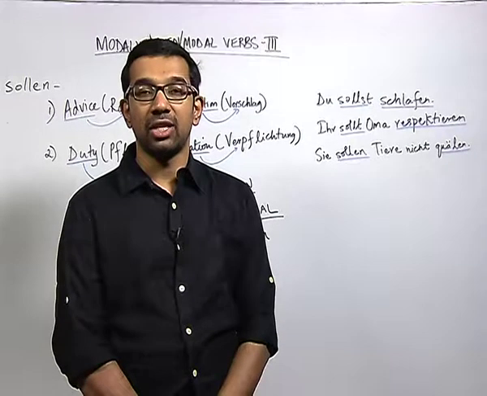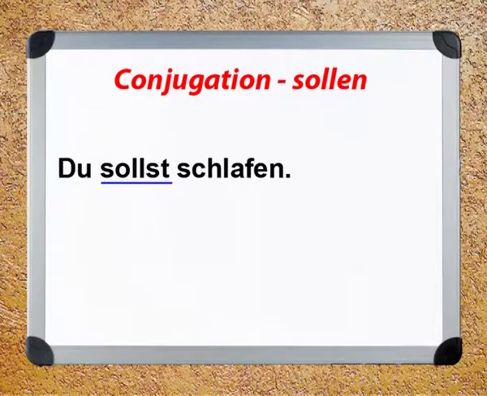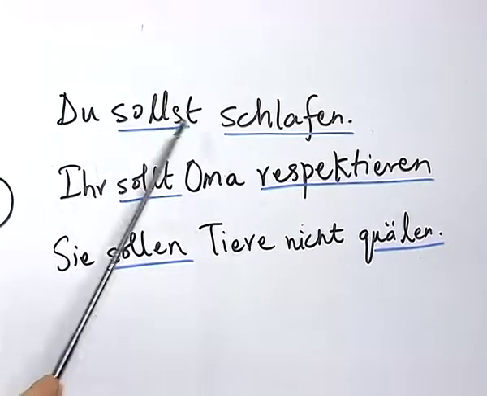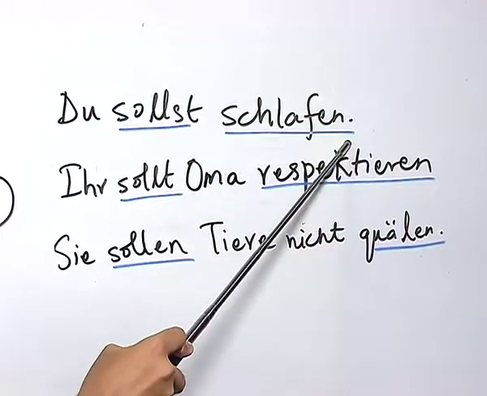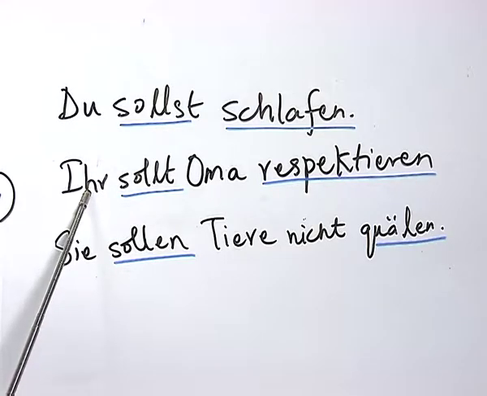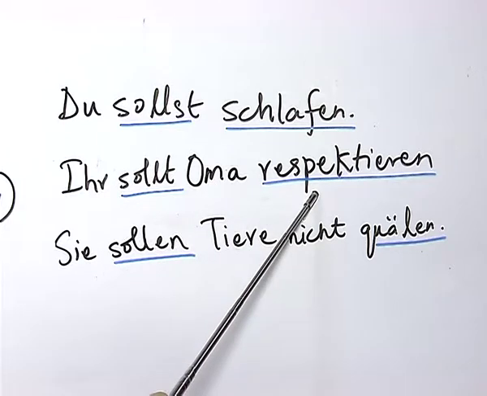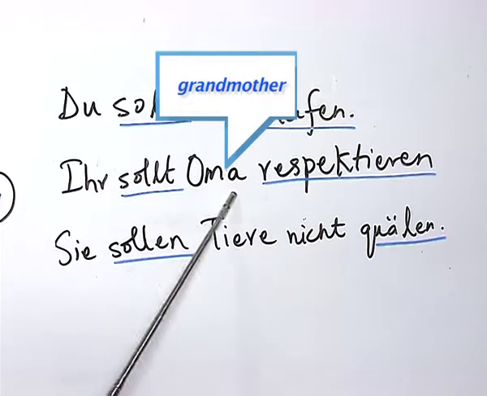Now, let us look at the conjugation of the verb sollen through some examples and also the meanings. Du sollst schlafen. Here, as you can see, the verb sollen has been conjugated according to the pronoun du with the ending st, and also the infinitive verb schlafen is here at the end. Ihr sollt Oma respektieren. Here, the verb sollen has been conjugated according to the pronoun ihr, and the infinitive verb is at the end, respektieren, which means to respect, and Oma means grandmother.